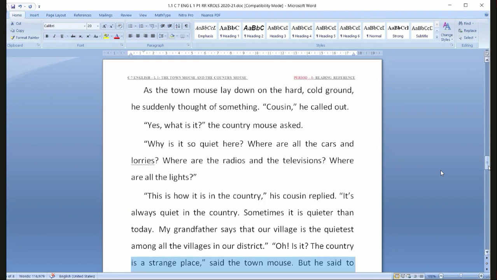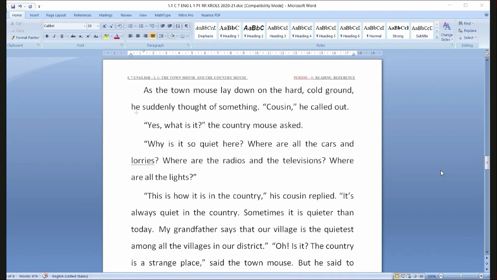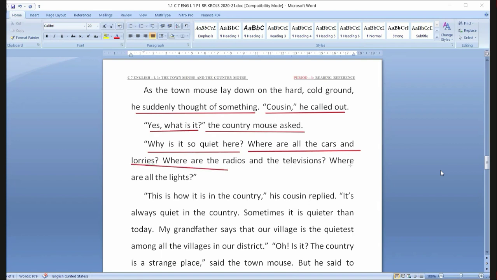Lying is different from sleeping. A thought struck in its mind. What is it, cousin? Called. Yes, what is it? the country mouse asked. Why is it so quiet here? Where are all the cars and lorries? Where are the radios and the televisions? Where are the lights?